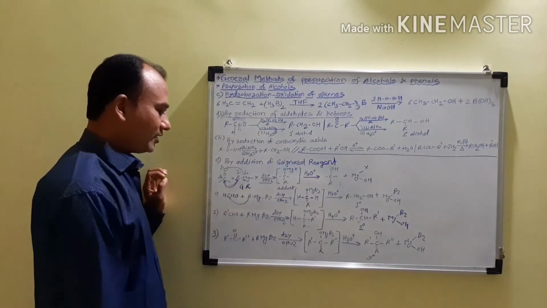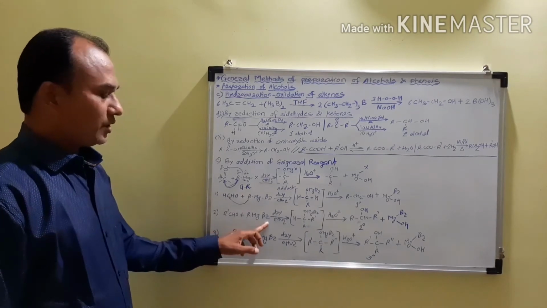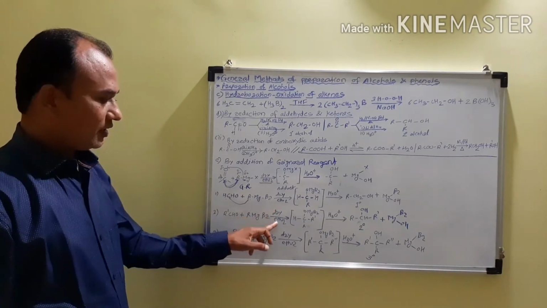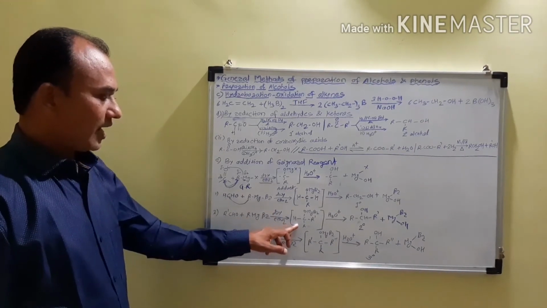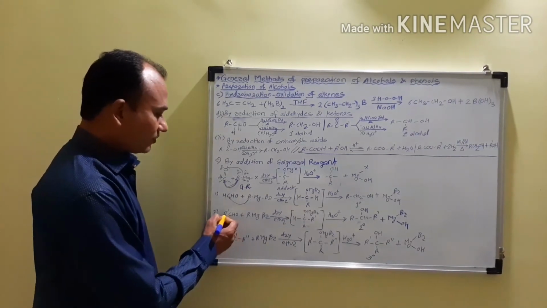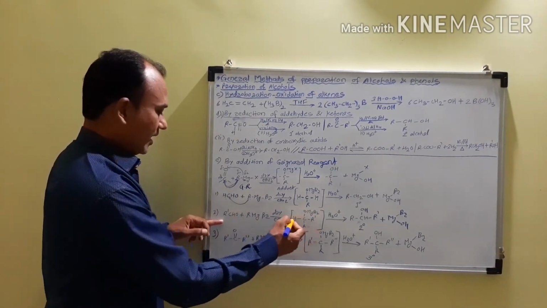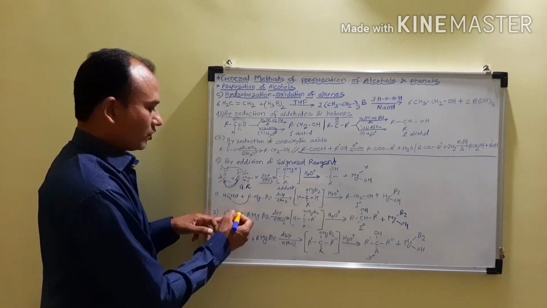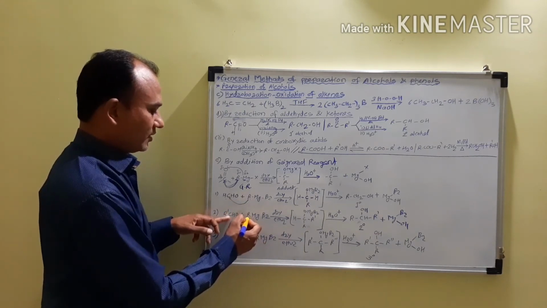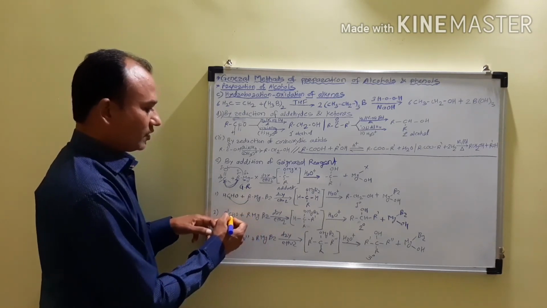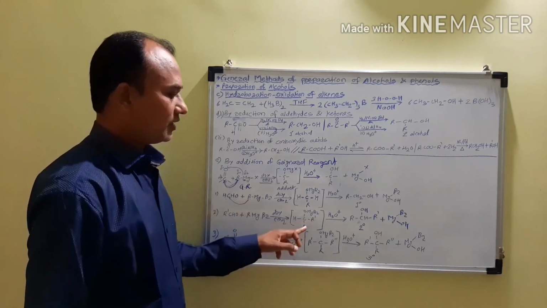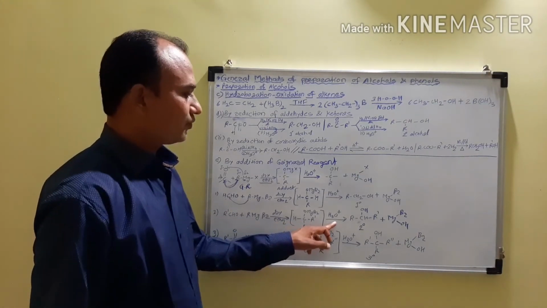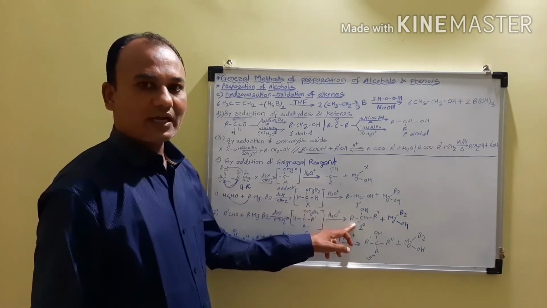So I am taking RCHO plus RMgBr, the Grignard reagent. In dry ether it gives the adduct, in which MgBr gets attached to the oxygen and R gets attached to the carbon atom, and this adduct after hydrolysis gives the secondary alcohol.